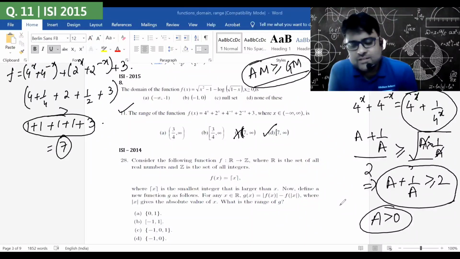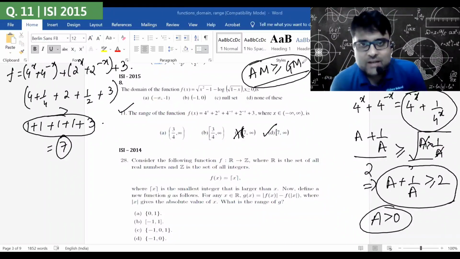Which will hold here, because 4 to the power x plus 4 to the power minus x can never be equal to 0, can never be negative, it can only be positive. If it can only be positive, it will fit here perfectly.